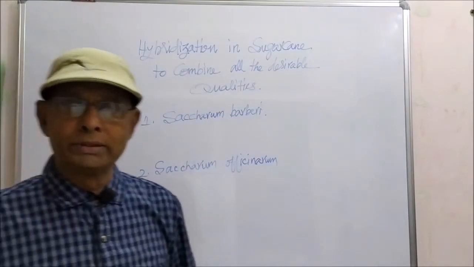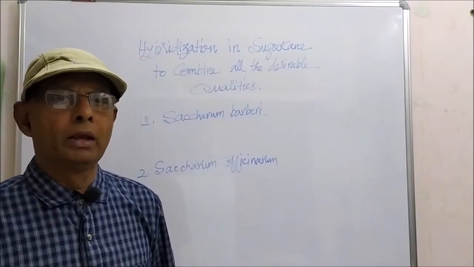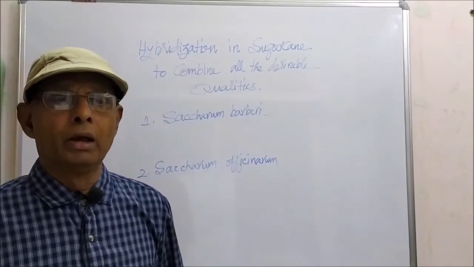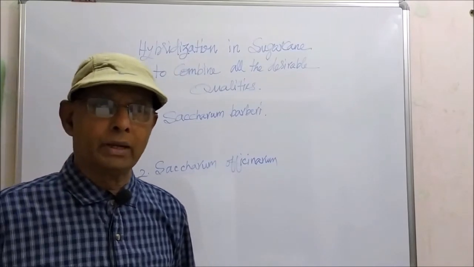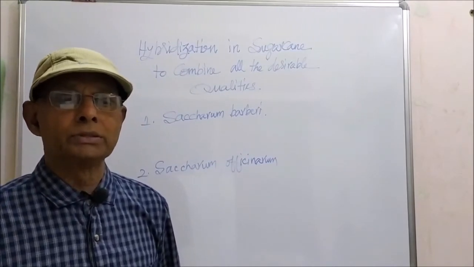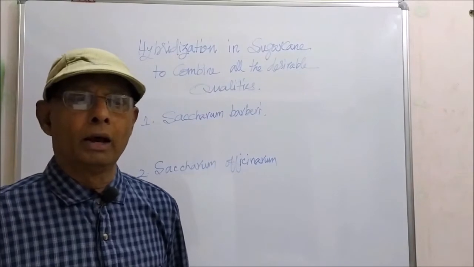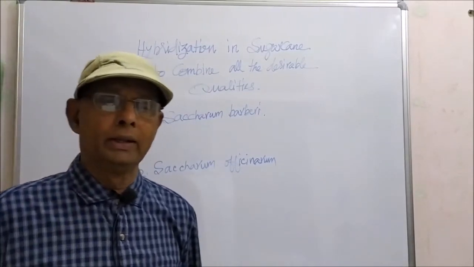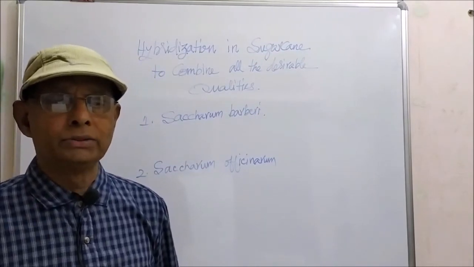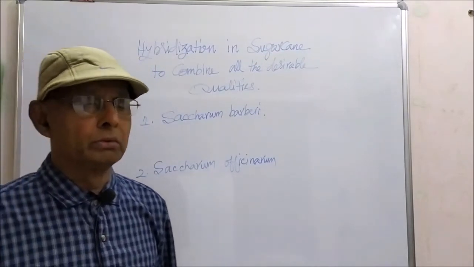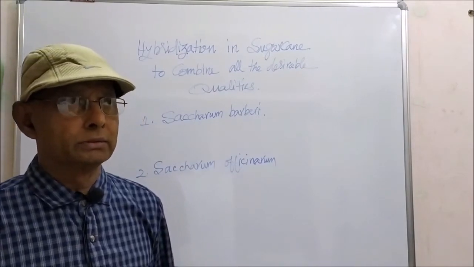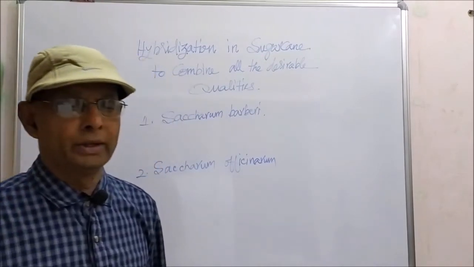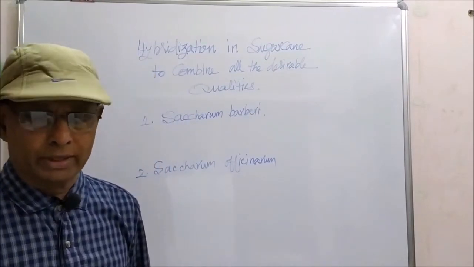So the hybridization was carried out between Saccharum barberi and Saccharum officinarum, and the hybrid obtained from the cross has all the desirable qualities: high yield, thick stem, high sugar content, and the ability to grow anywhere, whether in North India or South India. So it is considered the best variety.